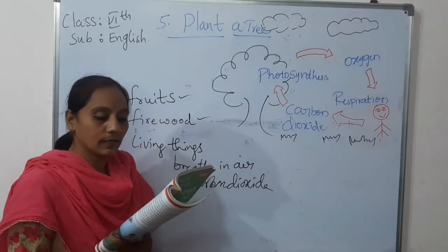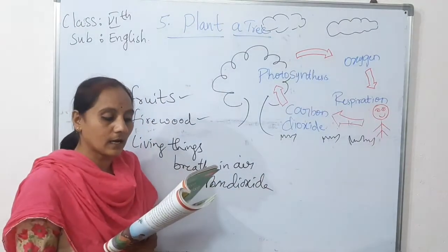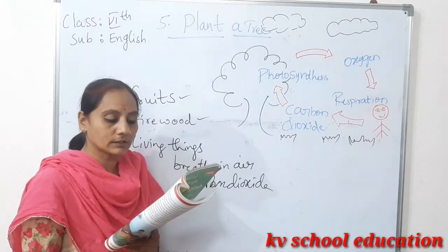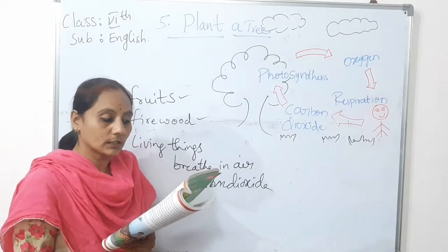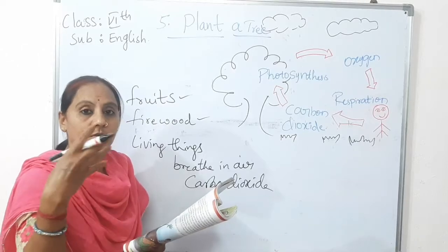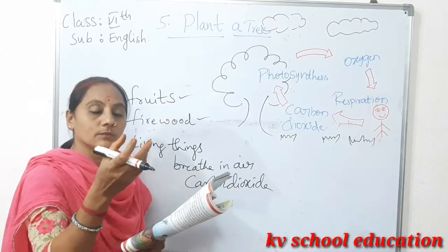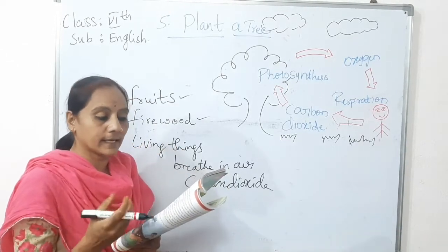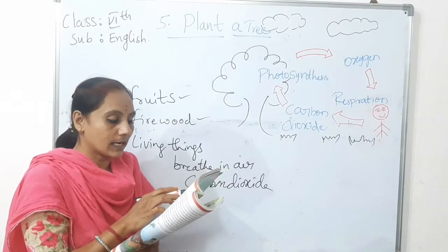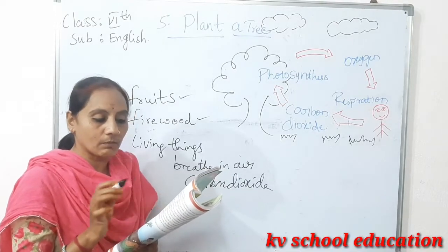But trees help us to live. They breathe in the carbon dioxide from the air and let oxygen out into the air. So the trees give us the oxygen, and we give the carbon dioxide. With the help of sunlight, they break carbon dioxide into carbon and oxygen.